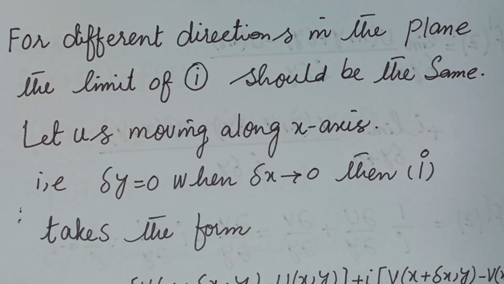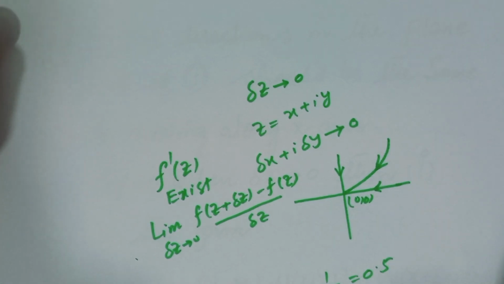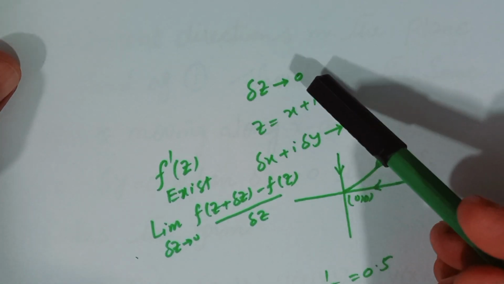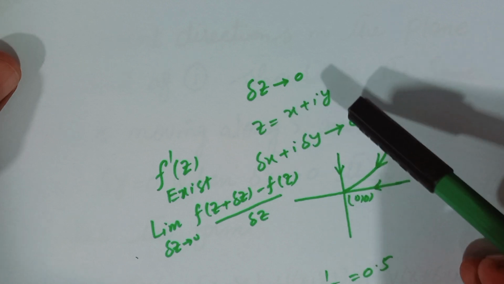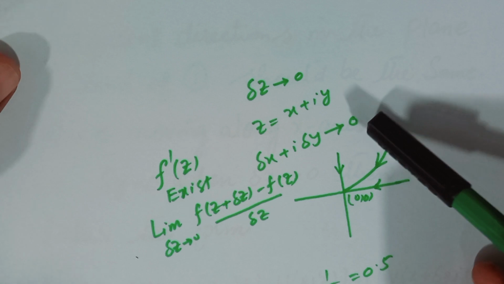You know the concept of the limit of functions of two variables. As delta z approaches 0 and z is x plus iota y, this shows that delta x plus iota delta y approaches 0.